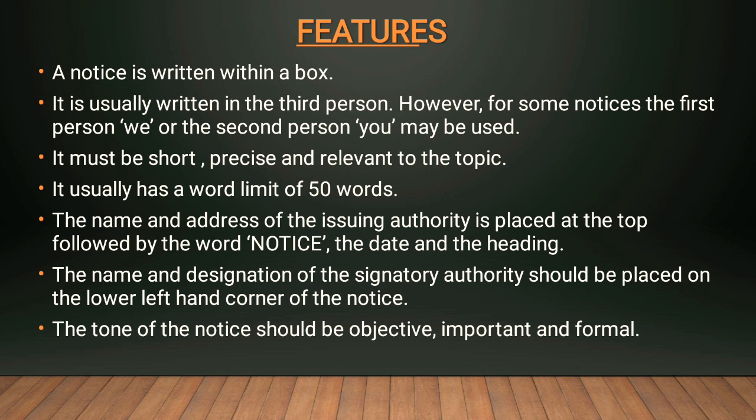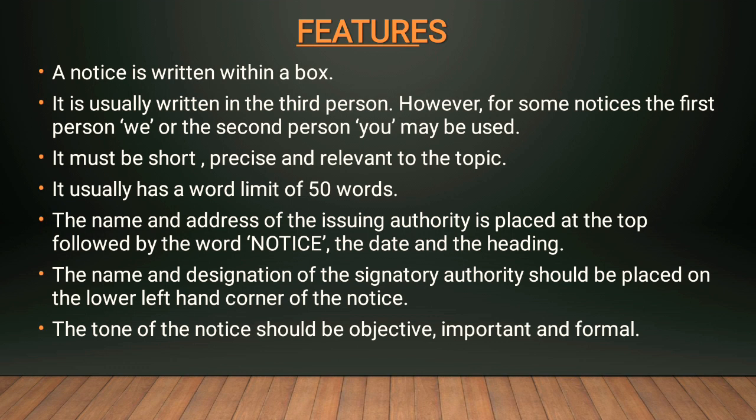It must be short, precise, and relevant to the topic. It usually has a word limit of 50 words. The name and address of the issuing authority is placed at the top, followed by the word notice, the date, and the heading.